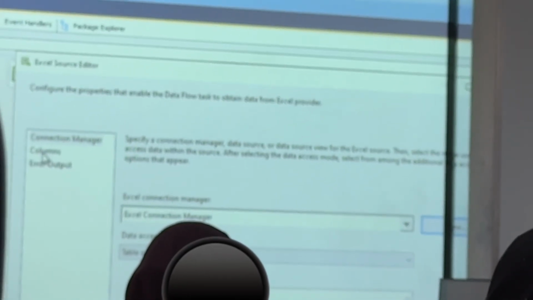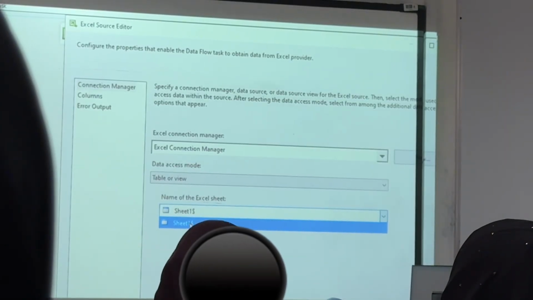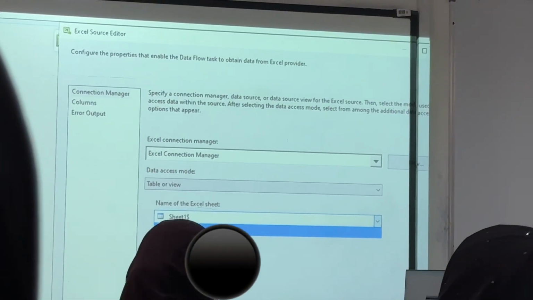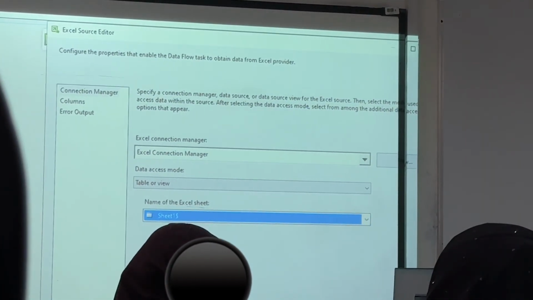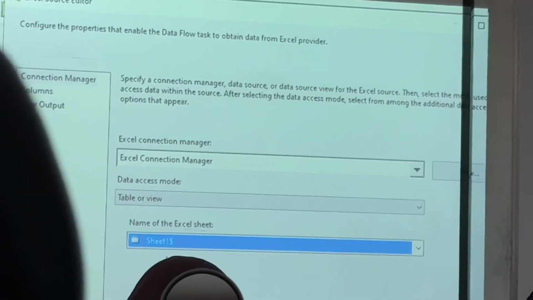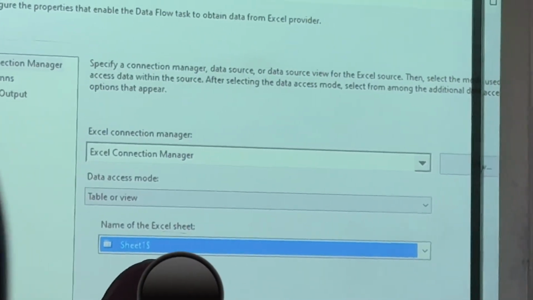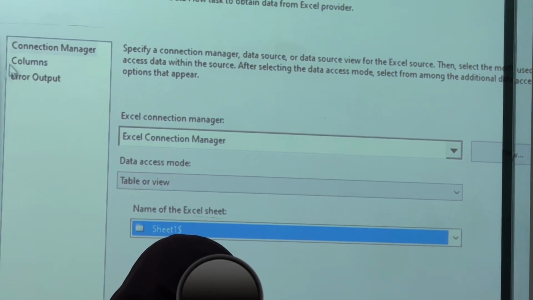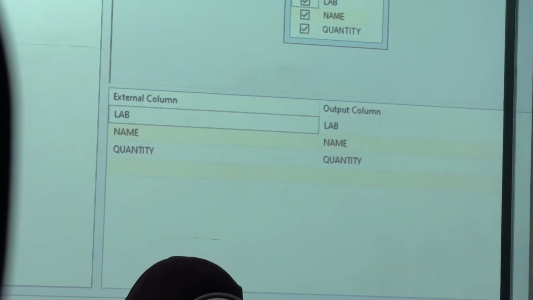Path only you have given. Now see here columns. Teacher, how about the name of the Excel sheet? First sheet. Maybe you have more than one sheet. Which sheet is your source, that you have to mention, right? The same vice versa with your SQL source. Instead of sheet name, what you have to mention? Table name. Here, sheet name, table name. So like this, if you study, inshallah it will be very nice.